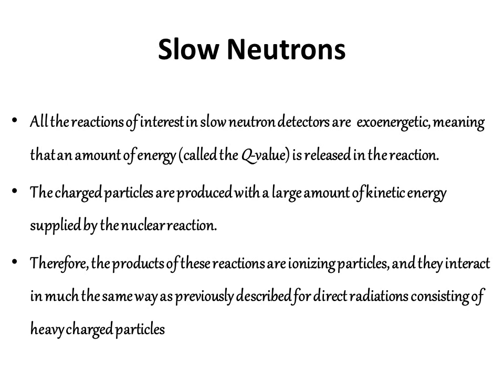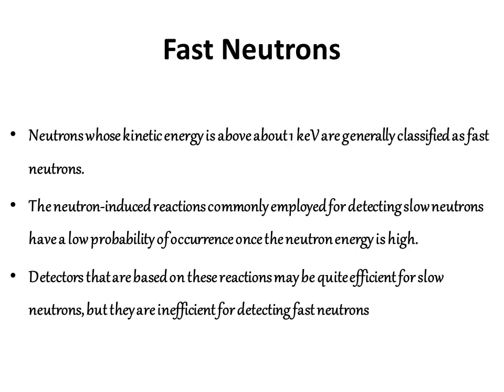Therefore, the products of these reactions are ionizing particles, and they interact in much the same way as the previously described direct radiations consisting of heavy charged particles. So they behave similarly to radiations which have heavy charged particles. So that is about the slow neutrons.